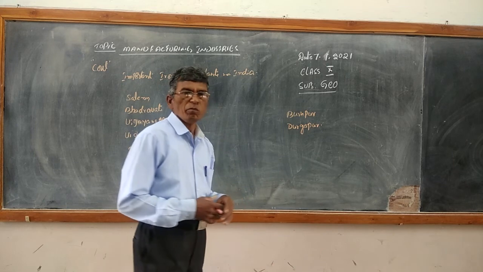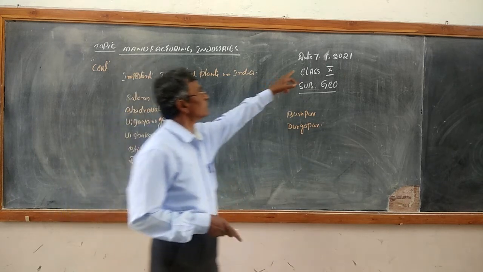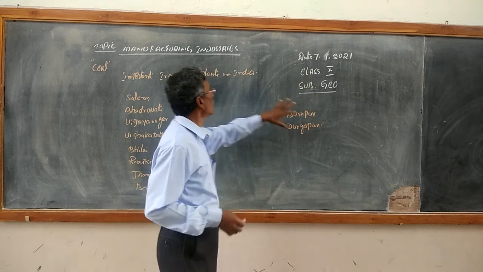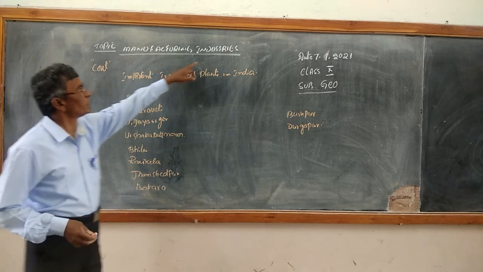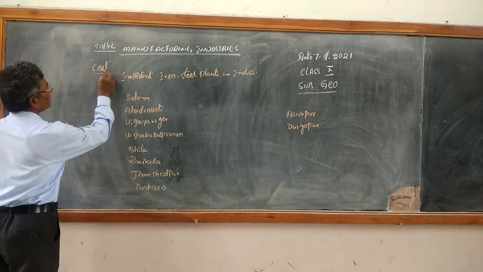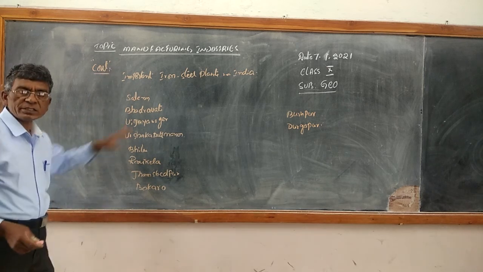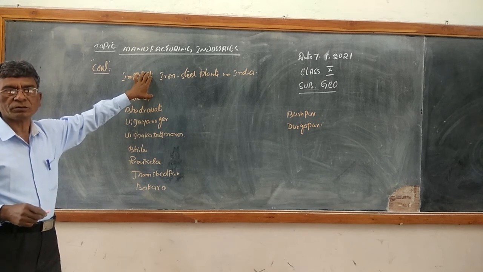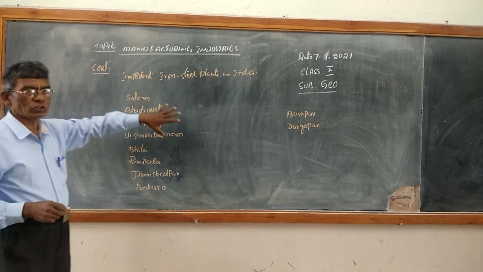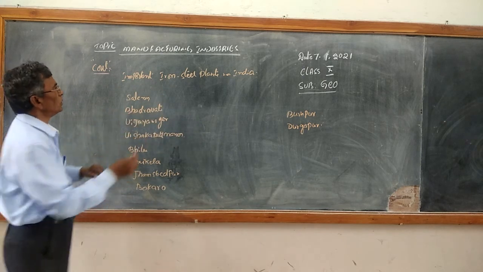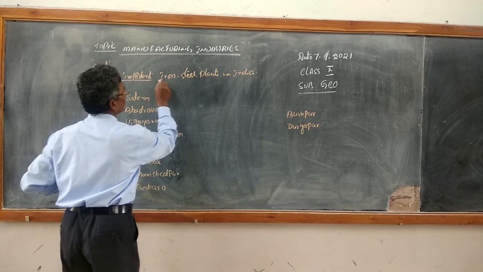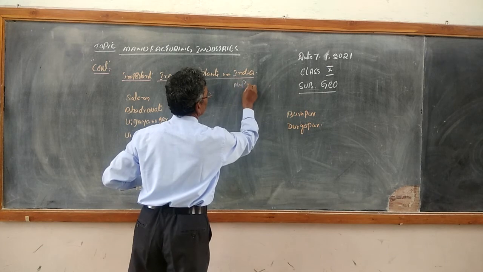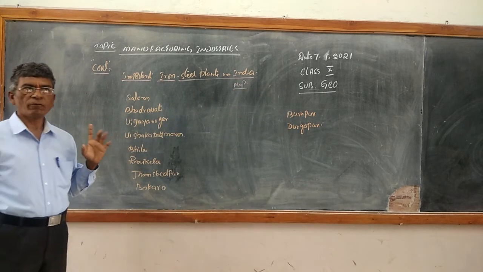So in this class today we will continue this topic, that is, manufacturing industries, in geography. Of course, this topic is eliminated from this year's board examinations. Out of the 30% syllabus, this topic is not there. But at the same time, there will be a map pointing from this class, so we will make it 1 mark for the map list.